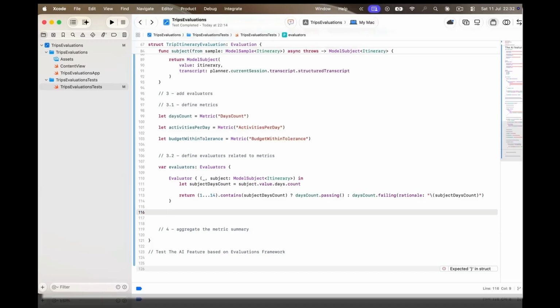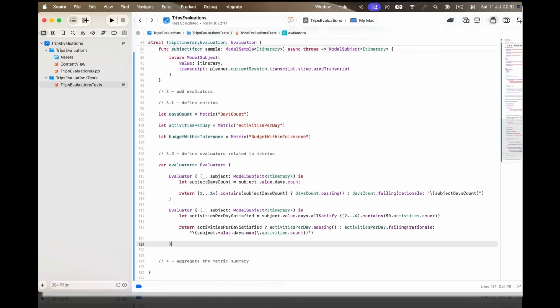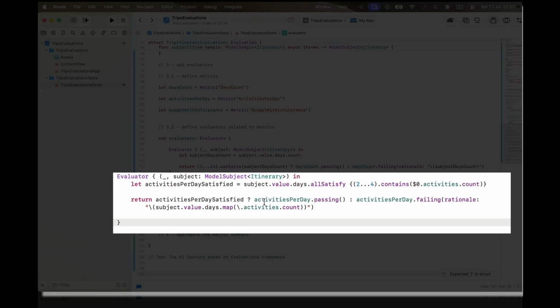The second evaluator enforces our per-day rule. Back in the guide macro, we told the model that each day should have 2 to 4 activities. So here, we actually hold it to that. Every day in the itinerary has to satisfy the range. If a single day falls outside it, the metric fails, and the rationale lists the count we saw.